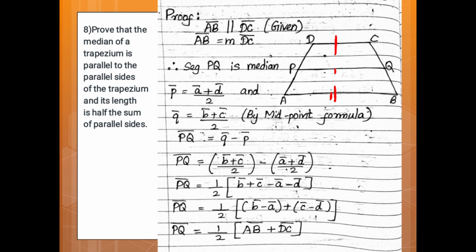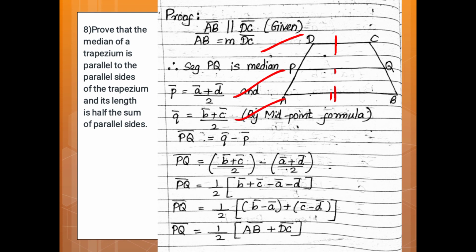Proof: AB vector and DC vector are given parallel. Since they are parallel, they are collinear, therefore we will write it by scalar multiplication. Therefore AB vector is equal to m into DC vector. Segment PQ is a median. By the midpoint formula, P vector is equal to (A vector plus D vector) upon 2 and Q vector is equal to (B vector plus C vector) upon 2.